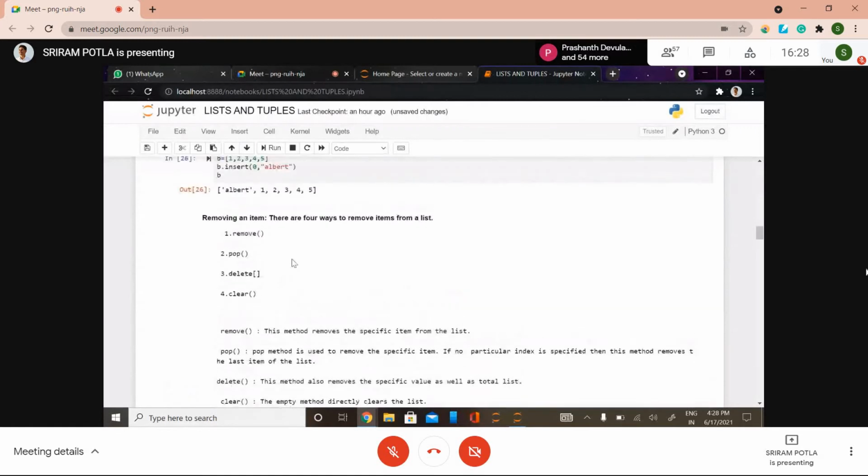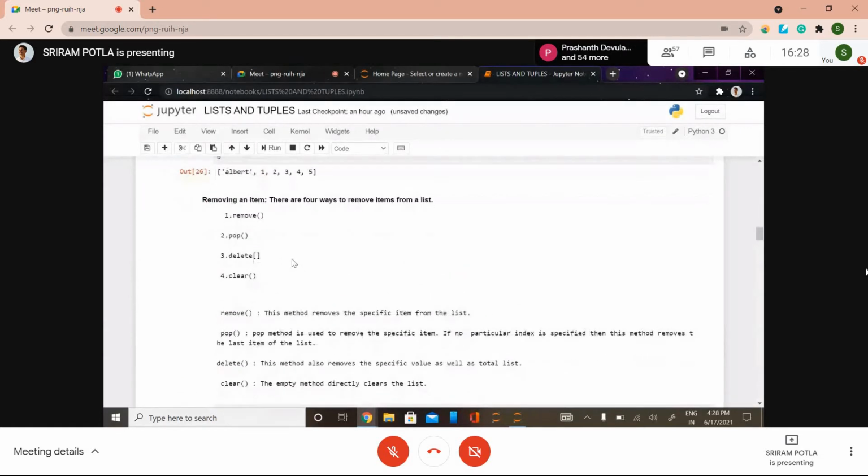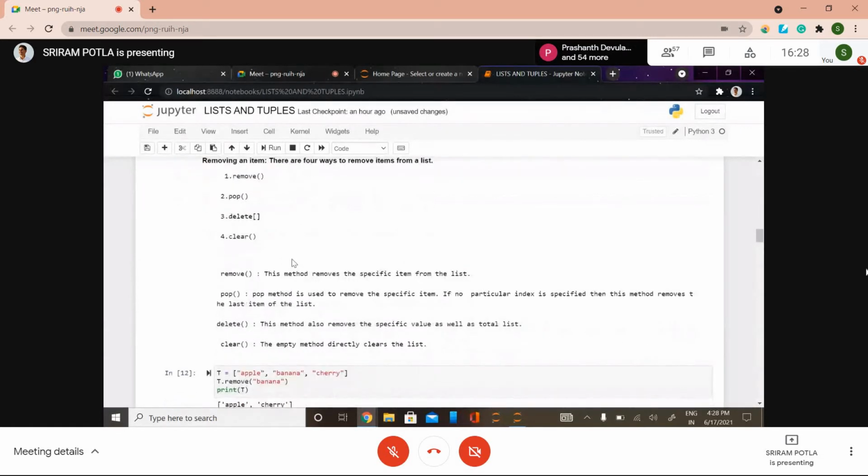So till now we learned how to insert elements, right? Now we are going to move on to how to remove items in a list. We have 4 methods: remove, pop, delete and clear. Try to avoid clear each and every time, because it completely clears the list elements.